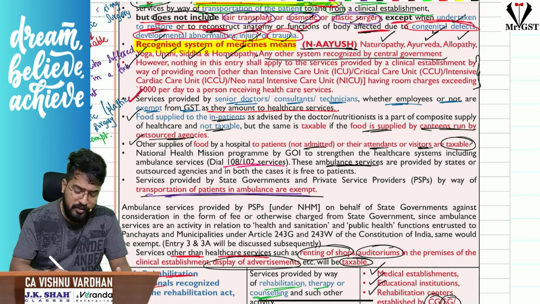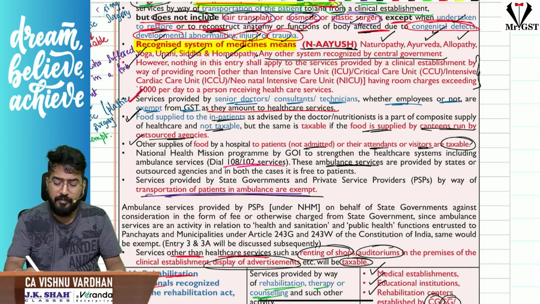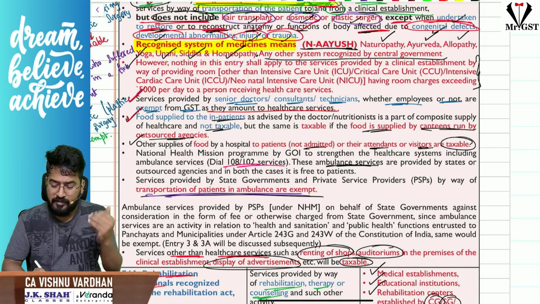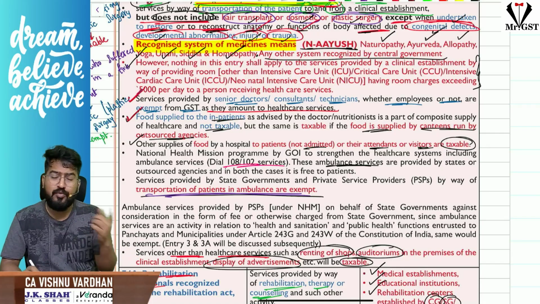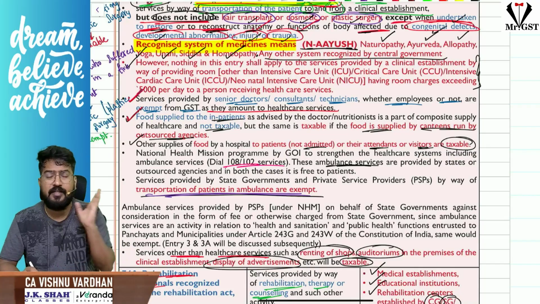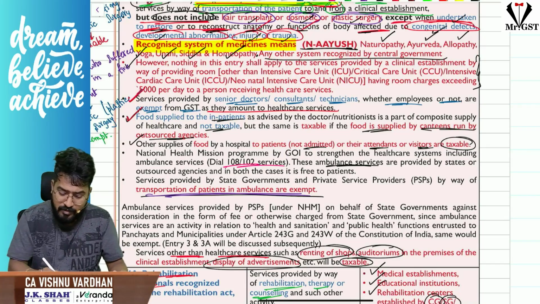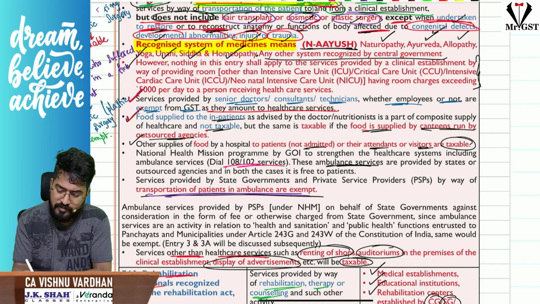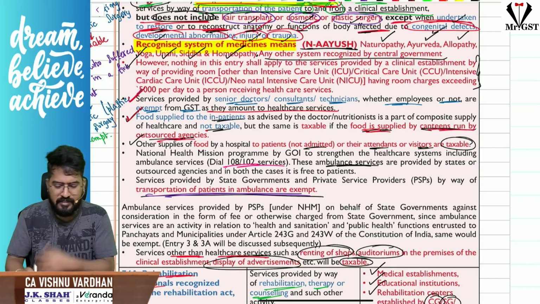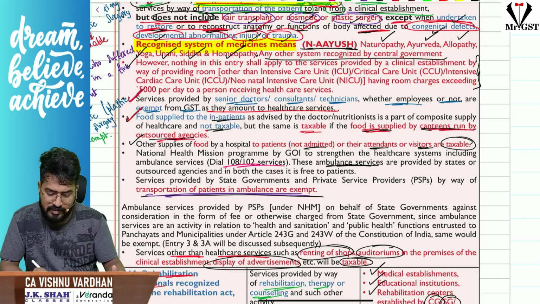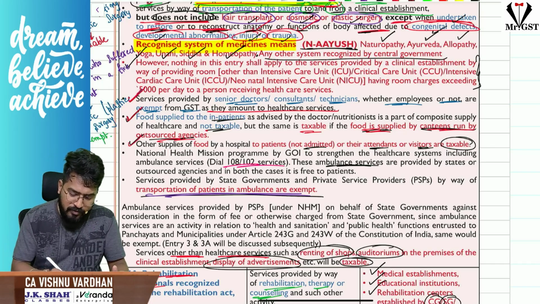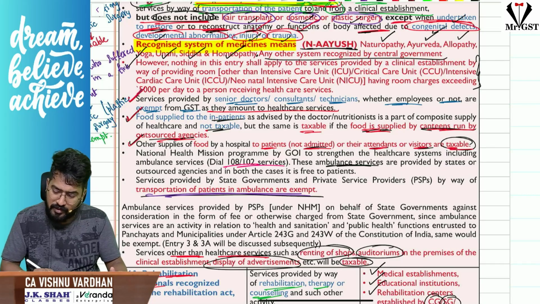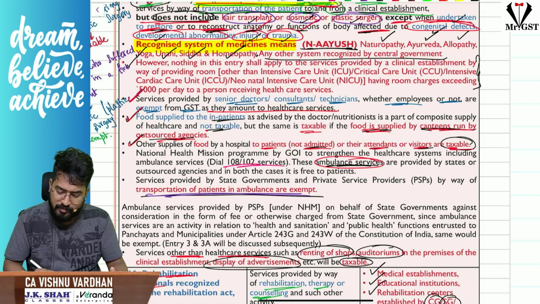Next, sir, food supplied to inpatients, that means those who are admitted in the hospitals, whatever food is supplied for them, that is also forming part of healthcare service, exempt under GST. But those who are not admitted, just going to the hospital to see the doctor, to see the nurse and eat their idli sambar in the canteen and come, for them it is taxable. Okay, next, the food supplied in the canteens which are run by outsourced agencies to outsiders, all that stuff, will obviously be taxable. Next, as I was telling, food supplied to patients not admitted or their attendants, visitors, that will be taxable.